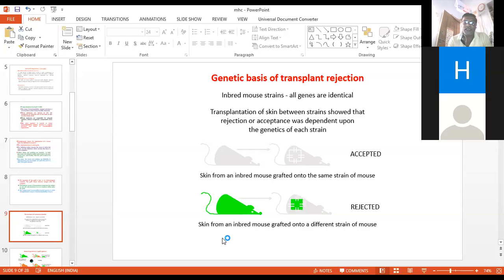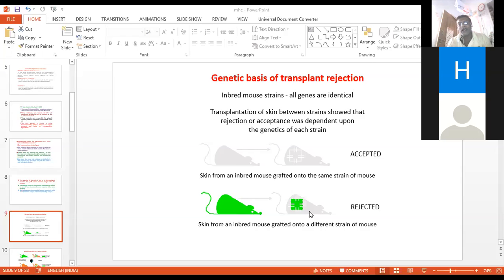Now in another case, the graft gets rejected because of the antigen. Here the skin is from an inbred mouse of strain B, the green one. A small piece of the green mouse is transplanted onto the black mouse.